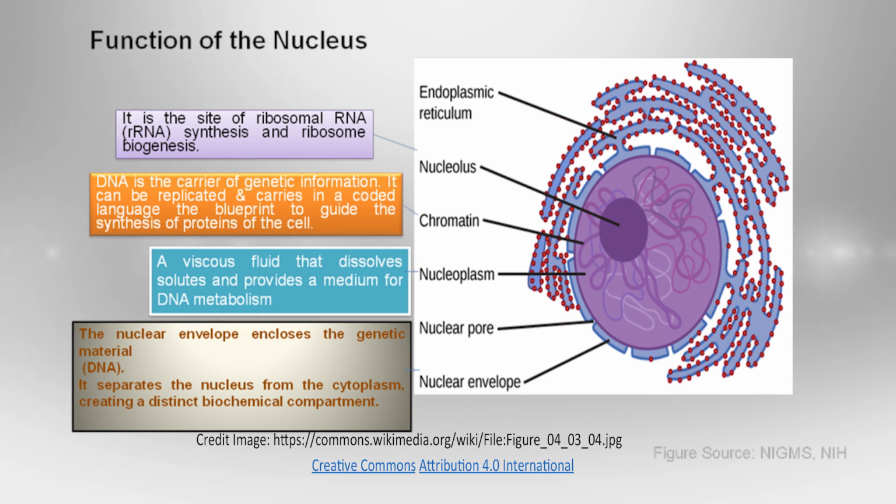And inside the nucleus there is a thick aqueous-like medium which has the proteins responsible for DNA replication. This aqueous fluid is called the nucleoplasm. And then the nuclear envelope encloses the genetic material, and it is responsible for the movement of molecules between the cytoplasm and the nucleoplasm of the nucleus. So this is the structure of the nucleus.